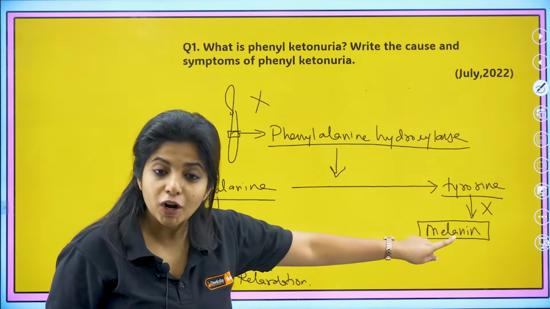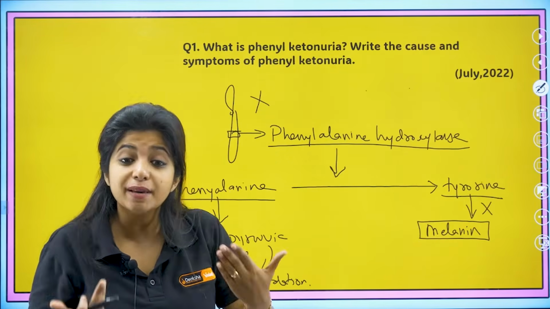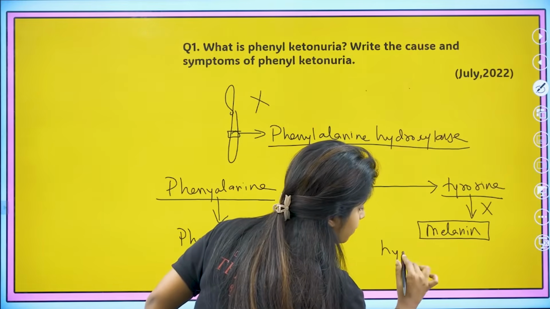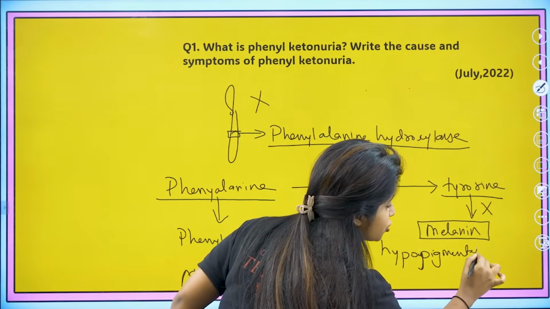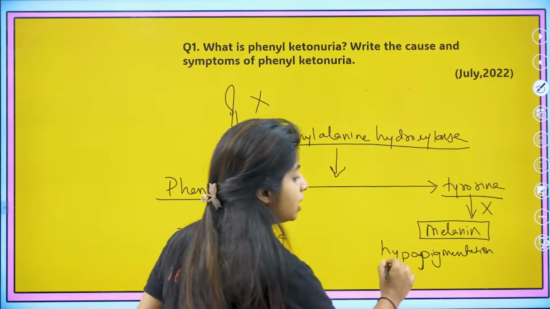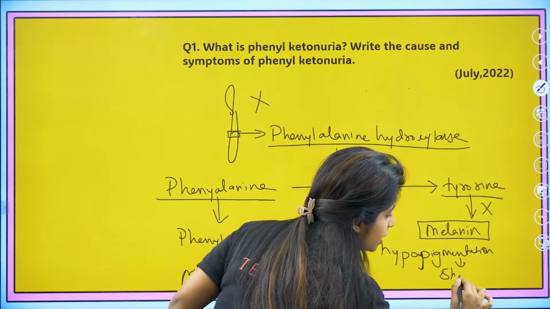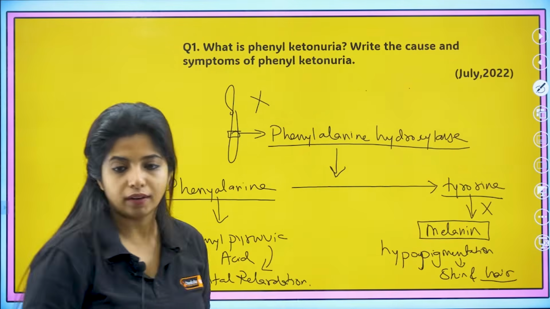And if melanin is not being formed, my dear children, our pigmentation will be reduced. So we will have hypopigmentation, reduced pigmentation. It will be totally extra fair. It will be so fair, your hair will also not have much color. So hypopigmentation in your skin and your hair could be noticed.